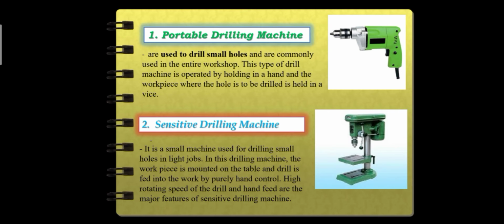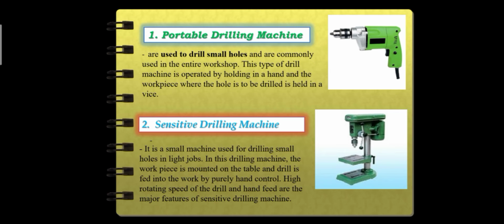Portable drilling machines are used to drill small holes and are commonly used in the entire workshop. This type of drilling machine is operated by holding it in the hand, and the workpiece where the hole is to be drilled is held in a vise.